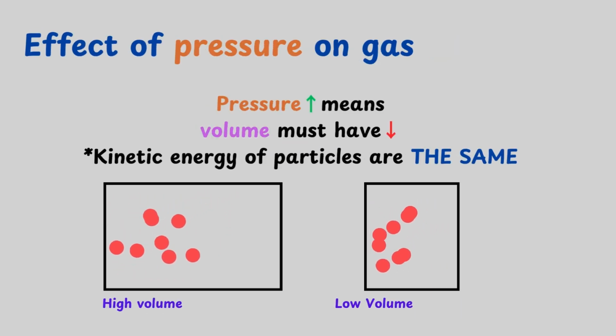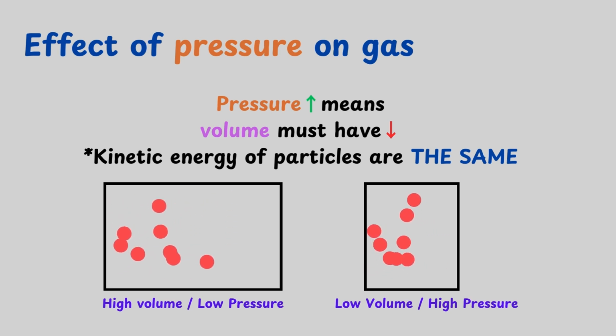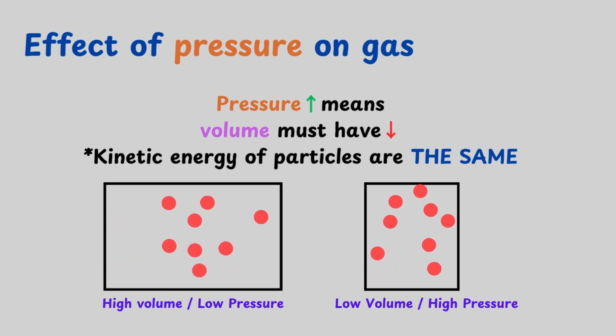Effect of pressure on gas. When pressure increases, the volume of the container must have decreased. Conversely, if the volume of a container increases, pressure decreases. They show an inverse relationship.